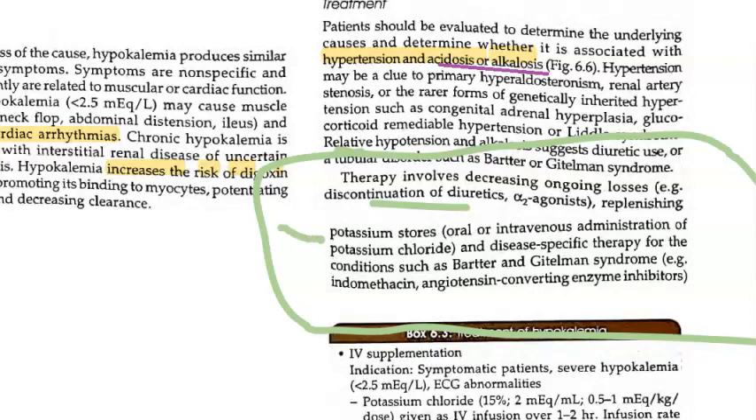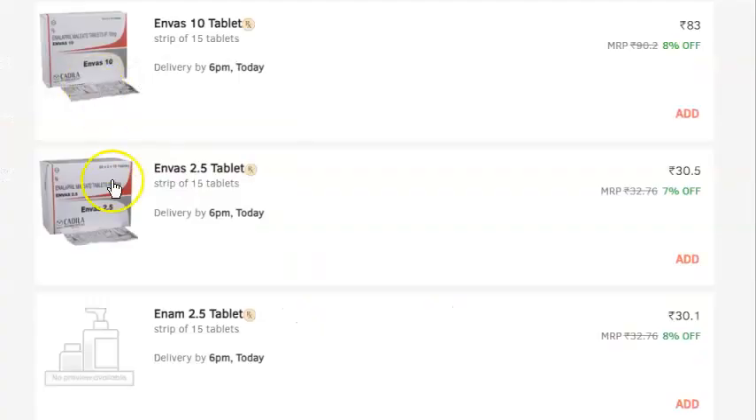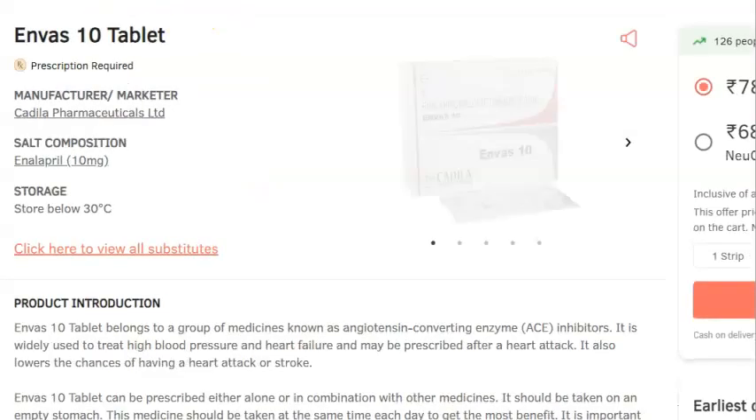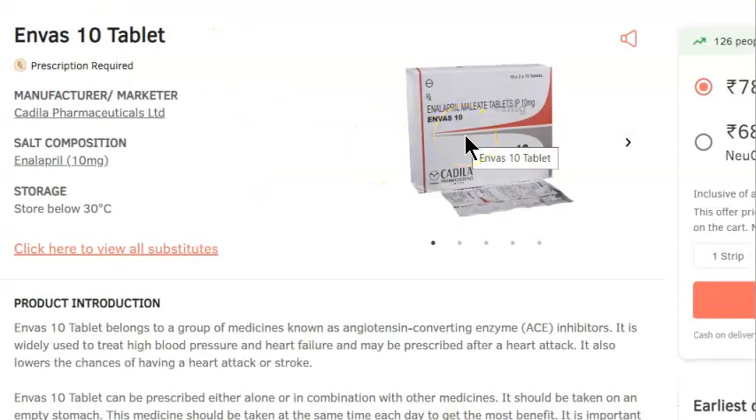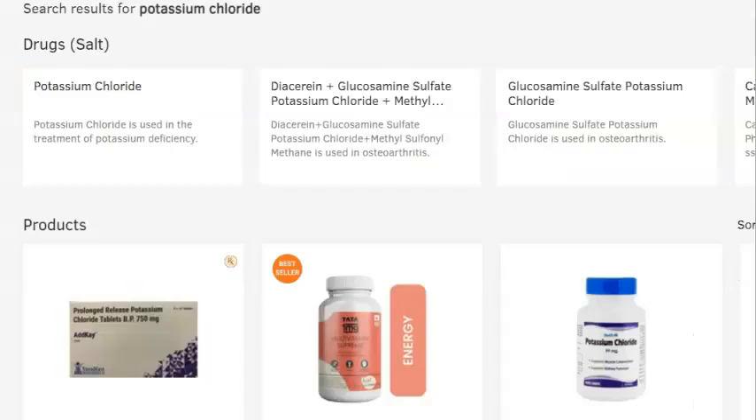Then potassium, you give the person potassium. You replace the potassium stores by oral or intravenous administration of potassium chloride, right? And then if there is some specific disease, then you treat that, like Bartter and Gitelman syndrome. How will you treat that? By giving indomethacin, angiotensin converting enzyme inhibitors, ACE inhibitors. Give an example of ACE inhibitor. So here you have enalapril, right? Enalapril, etc.